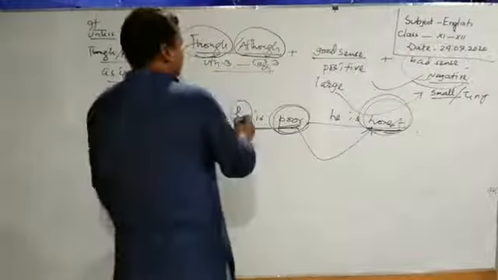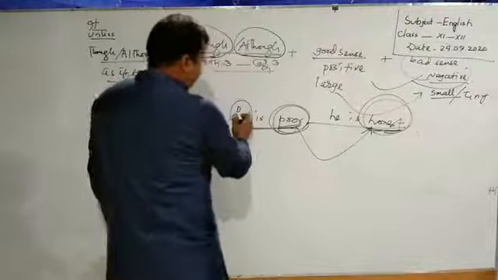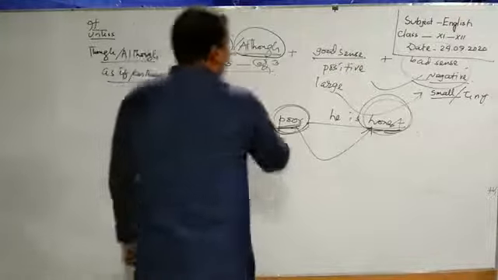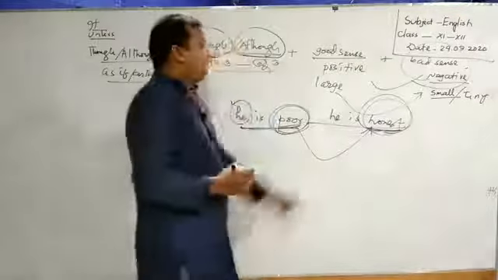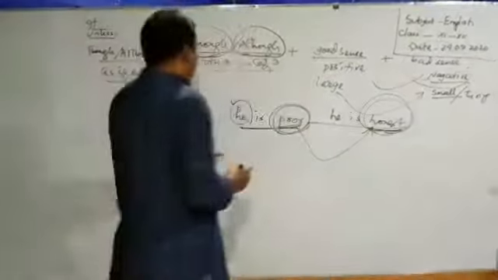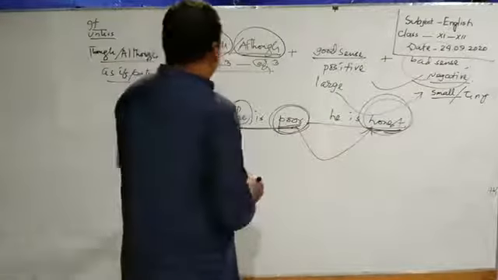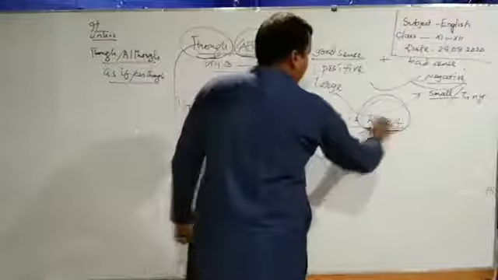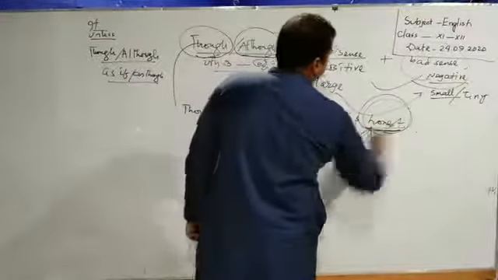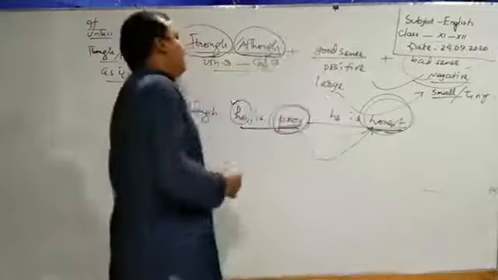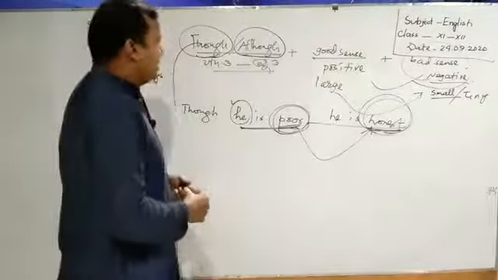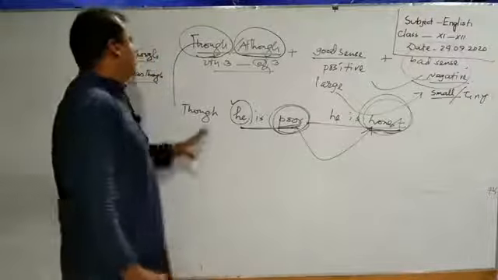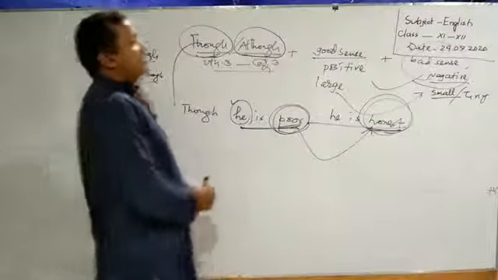Generally, we see that in our society, a man who is poor may be dishonest, but in the case of our subject he, though he is poor, he is not dishonest, I mean he is honest. In such a way, we can fill up the gaps that are most related to the conjunctions though and although.